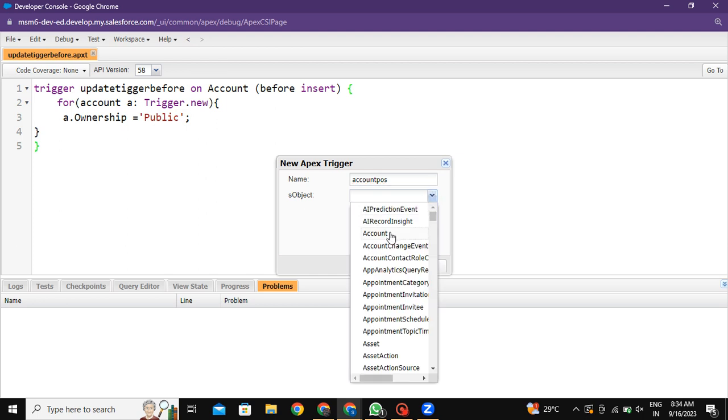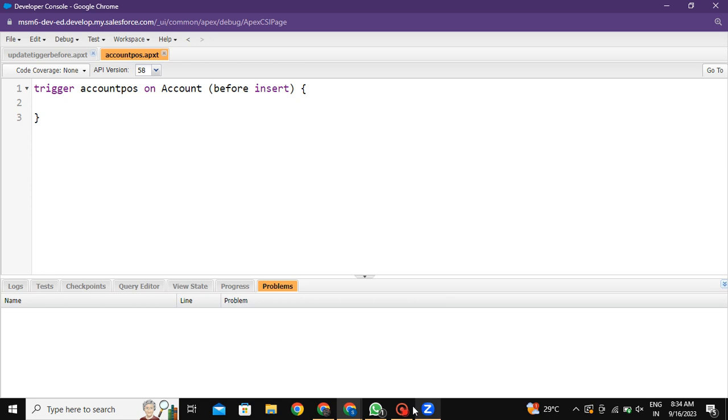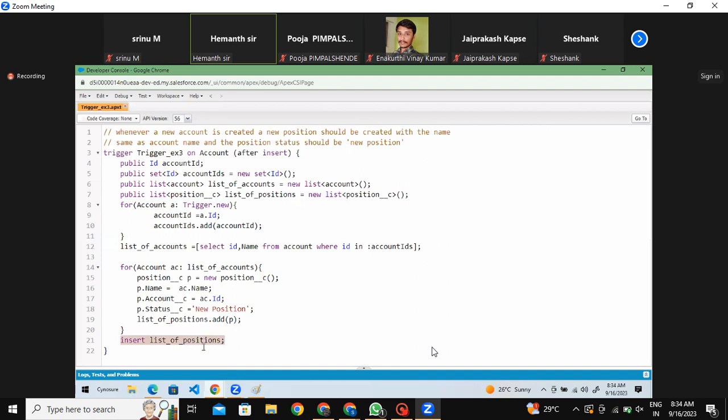Okay. So I will ask, okay, everyone noted down this code, at least understood the code. Shall I ask a question on this code? See, in my question, whenever a new account is created, a new position should be created. That's the question, right? So here I am inserting positions, but I am not using any insert for account. Okay. Yes or no? In this code, is there anywhere I am mentioning insert account? I am only mentioning insert position. Yes or no? So now, will this work or not? Tell me.